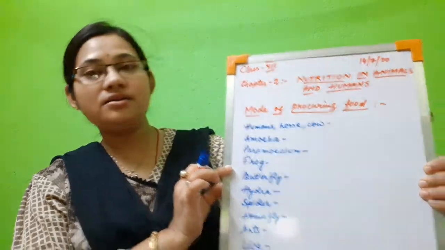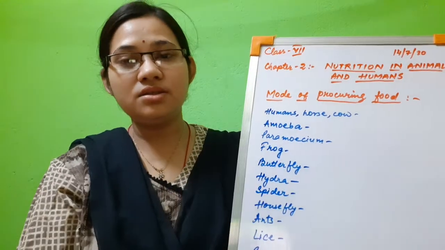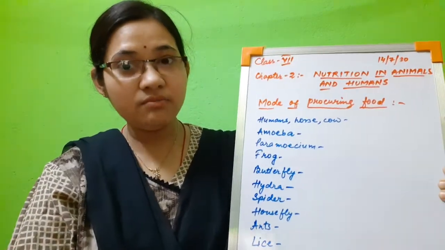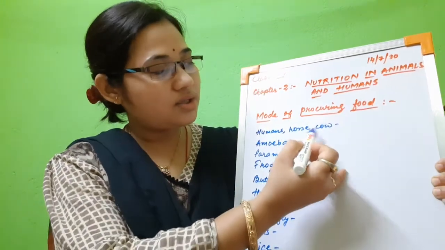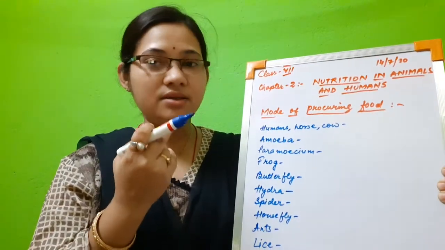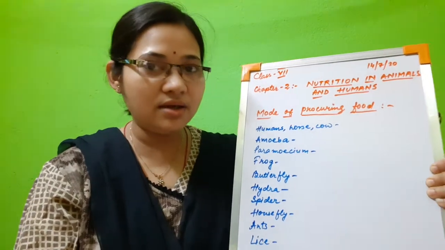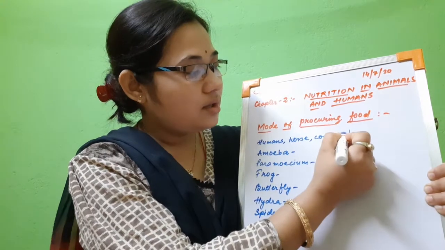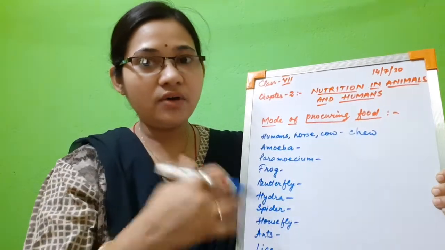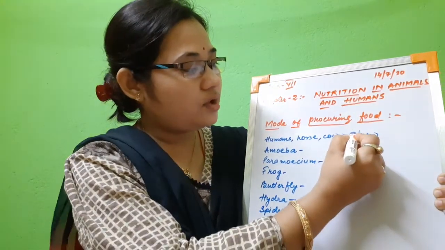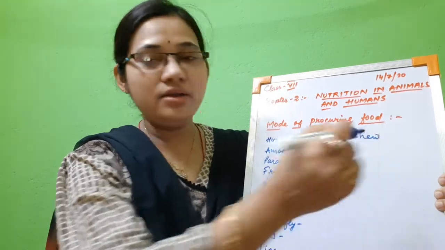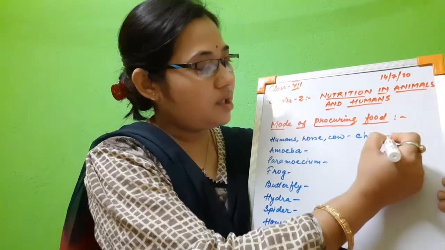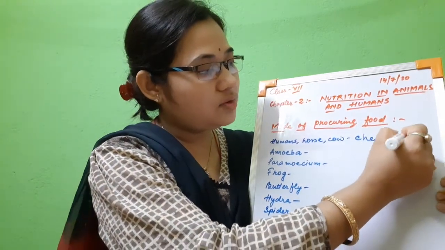The first organism that we have is the human being. Human beings, horse and cow have teeth, isn't it? Different types of teeth: incisors, canines, premolars and molars. So we chew the food, because they are herbivores. In case of carnivores also, they chew their food and then swallow it with the help of teeth. Because we have teeth, we chew our food with their help.